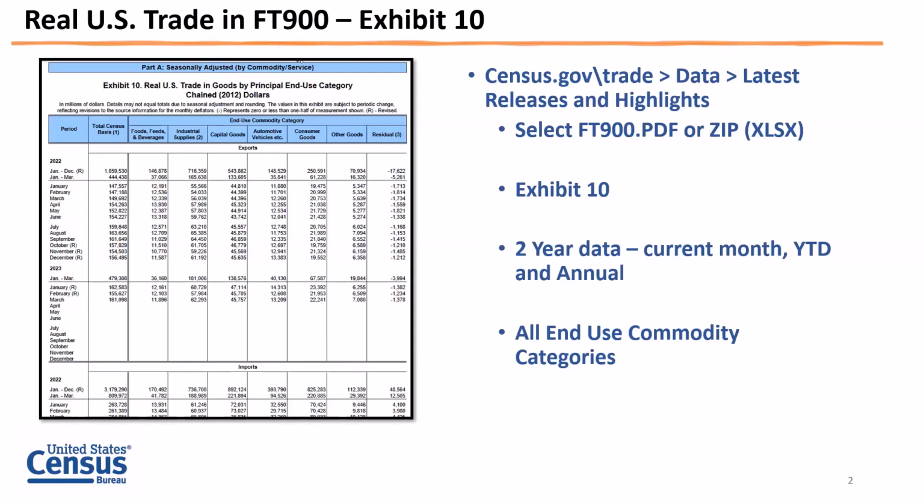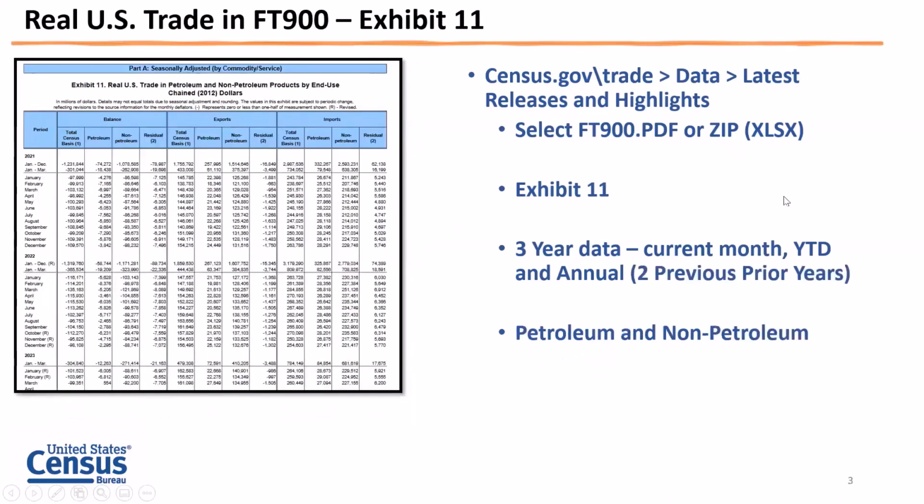So on a monthly basis, we have real dollar data for all end use commodities or all end use categories, and in total basis in Exhibit 10 for exports and imports. And we also have it for 2-year data, current month, and then also prior month aggregated at the year-to-date level, and also annual. And in Exhibit 11, actually, that goes into petroleum and non-petroleum and total census basis data. So that's another table that we have in our FT900 release.